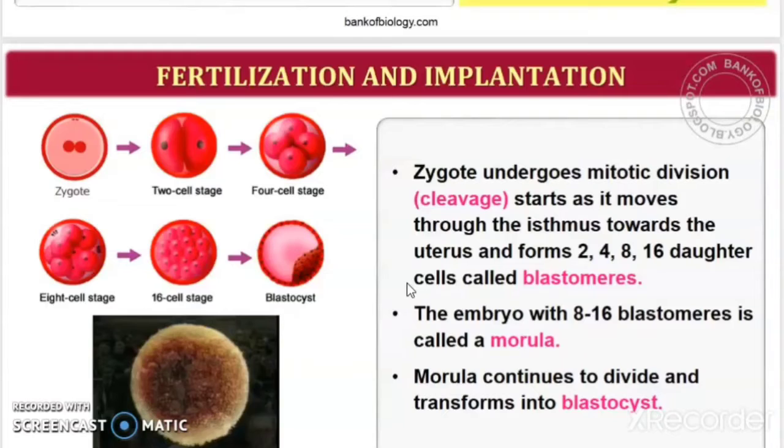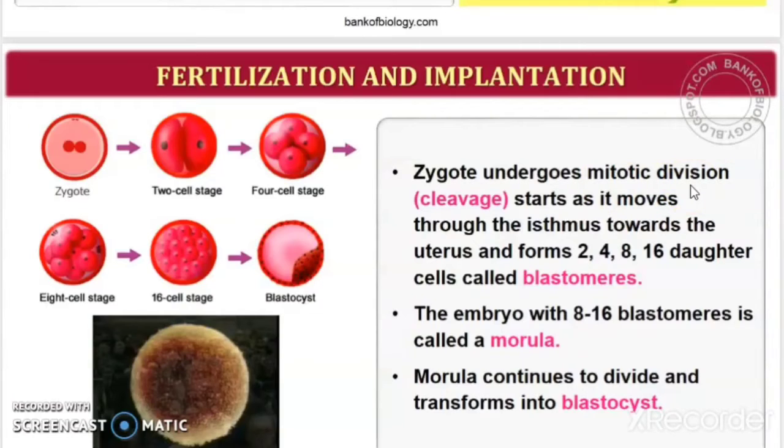So when the zygote undergoes mitotic division, what is happening? The zygote is a single cell, right? This cell divides into two, and again these two cells carry out mitotic division and divide into four. Like that, division of the cells happens when the zygote undergoes mitotic division, and we call that process cleavage.